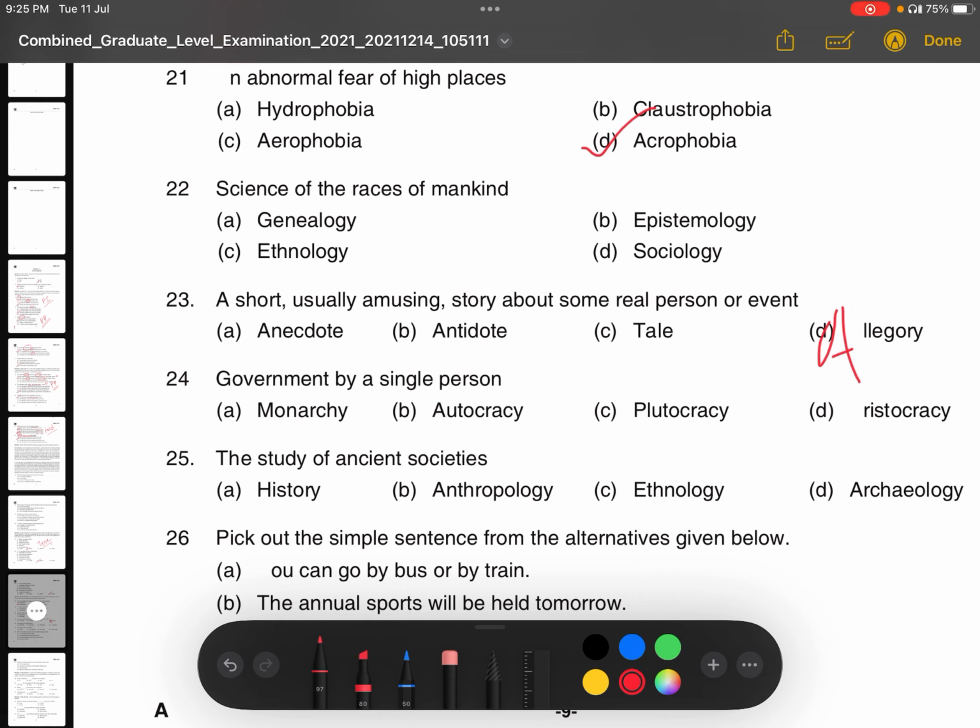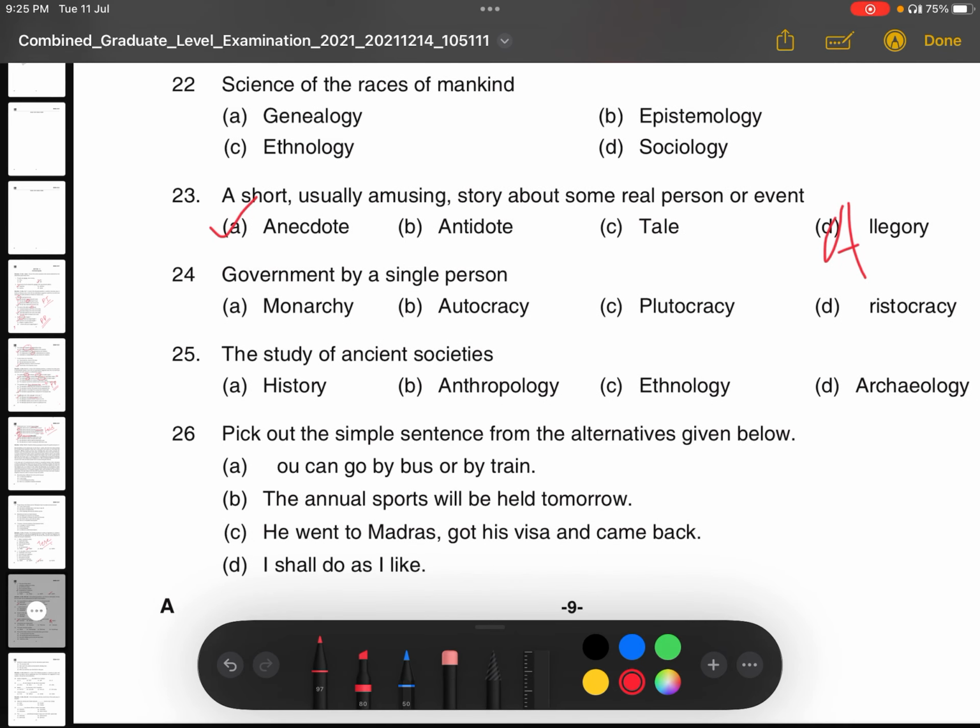Tale is always something which is fictional. Antidote is absolutely irrelevant here. So anecdote means a short story about a real person, which is most of the time very amusing and inspirational. So option A is the correct answer, anecdote.